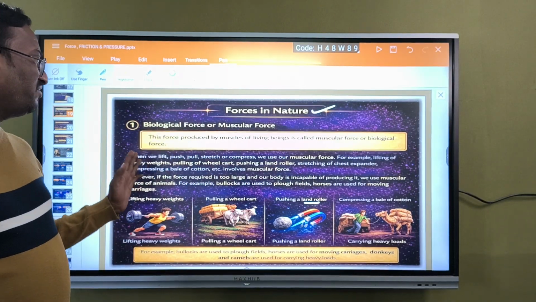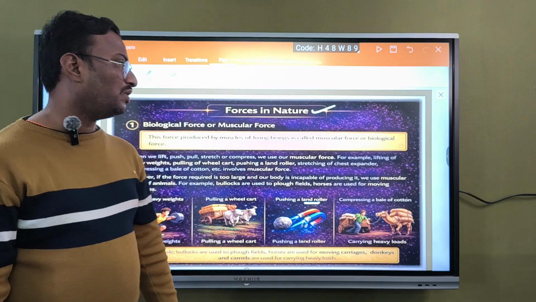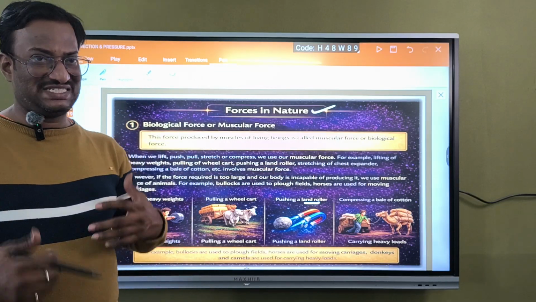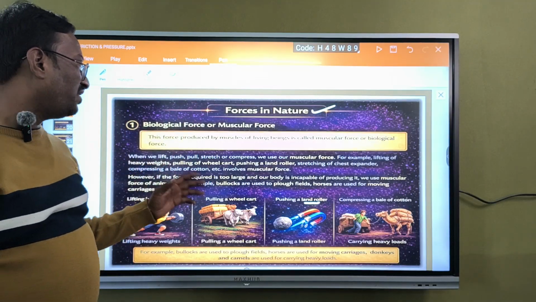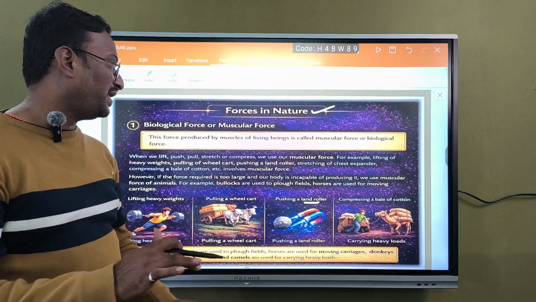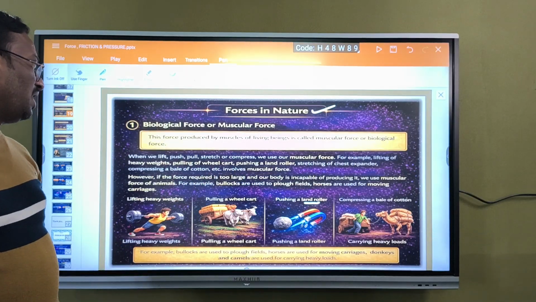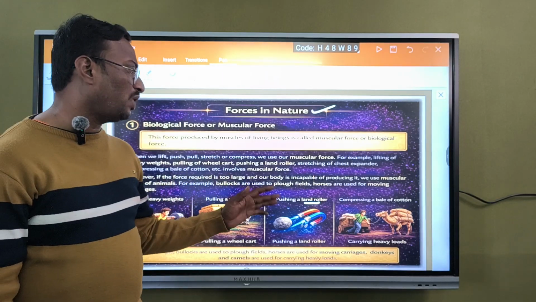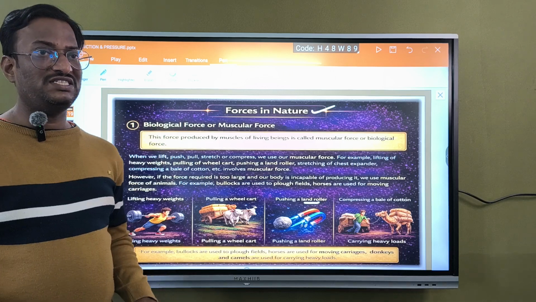For example, lifting of heavy weights, pulling of a wheel cart, pushing a land roller, stretching of a chest expander, likewise. Compressing a bale of cotton, we are going to apply large force, etc. involves muscular force. However, if the force required is too large for a person to handle, up to 50 kgs, 100 kgs we can handle.